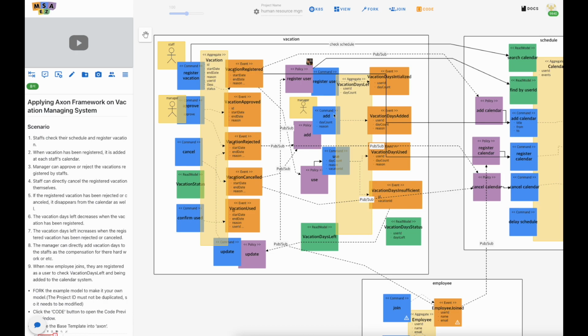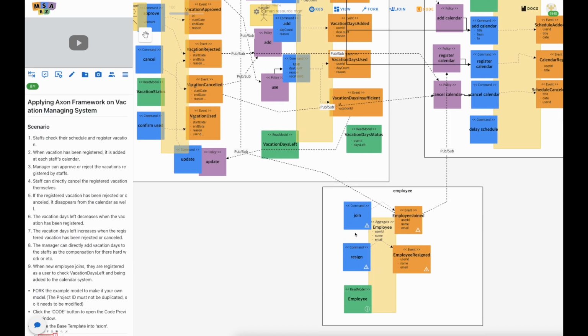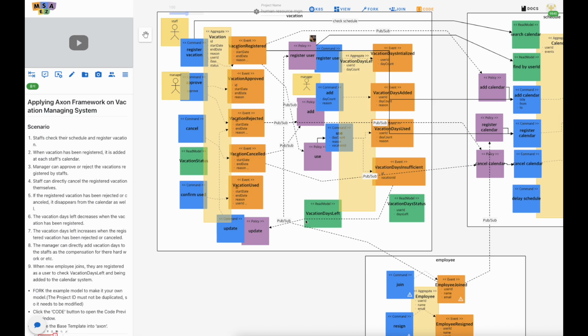And in the process, we should always make a current status by a read model, vacation status, vacation days left, calendar searching, find the user by an ID, employee ID. So all these read models will work on this model by applying the Axon framework. Because the Axon framework does not provide API that shows the latest status of aggregate to retrieve the value, and the read model must be created according to the CQRS policy.